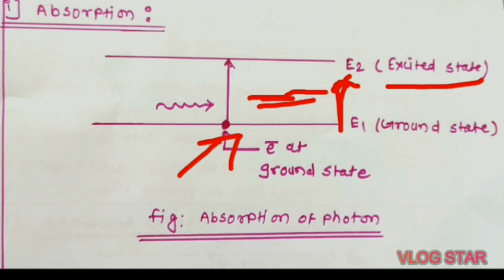Here, in the intermediate energy level state, the electron can stay. This intermediate energy level is called the metastable state, and after some time the electron falls back to its original position and occupies the ground state.